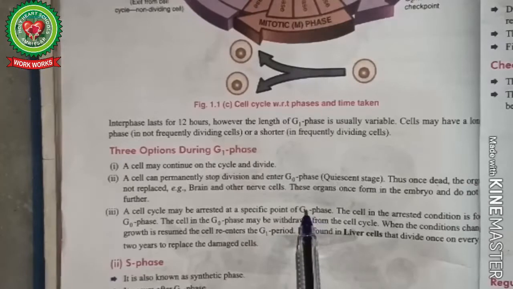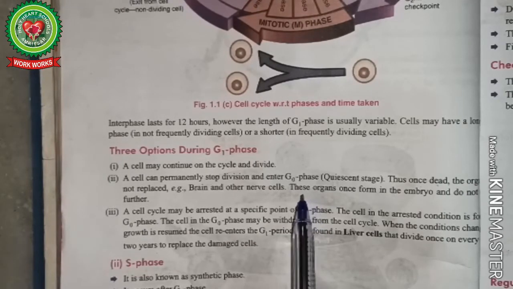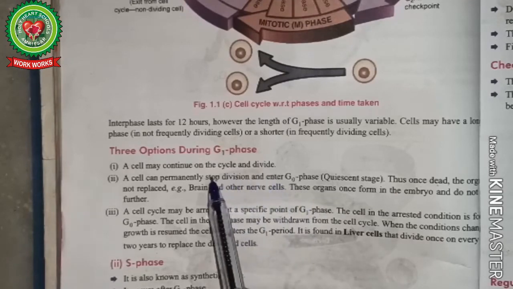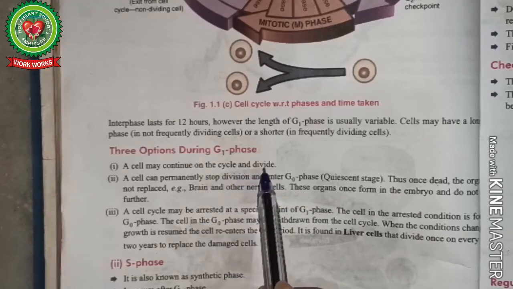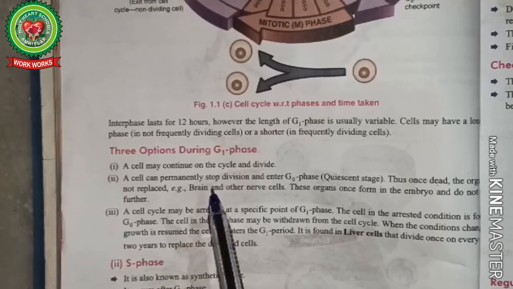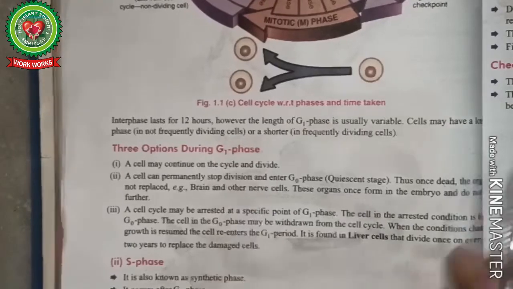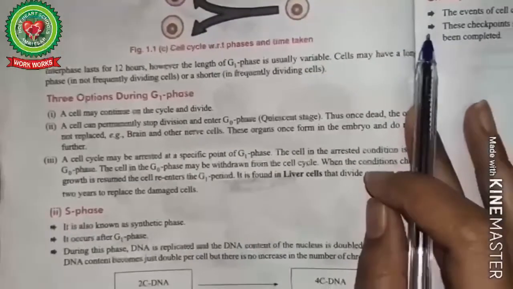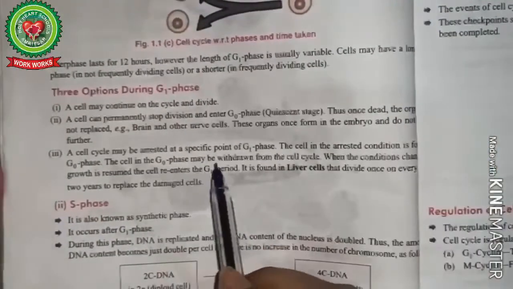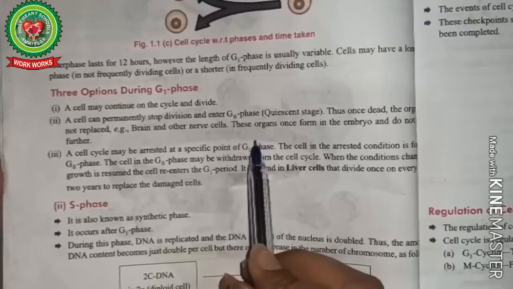It means the cell will arrest itself at a specific point and will not undergo cell division, even though it does not permanently stop its cell division. It is in an arrested phase. Now what happens during this arrested phase? The cell in the arrested phase will be called in G0 phase.